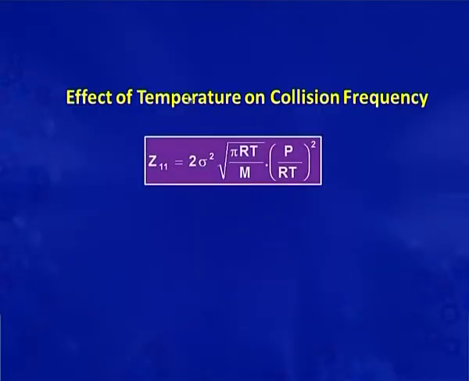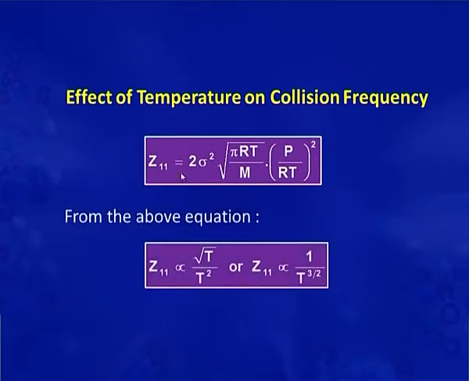Let us discuss now the effect of temperature on collision frequency. The equation is Z11 = 2 sigma square into root pi RT by m into (P by RT) whole square. In this equation, Z11 is directly proportional to root T and inversely proportional to T square.